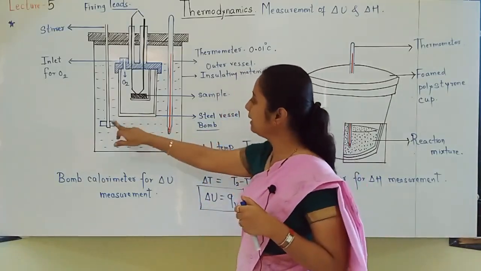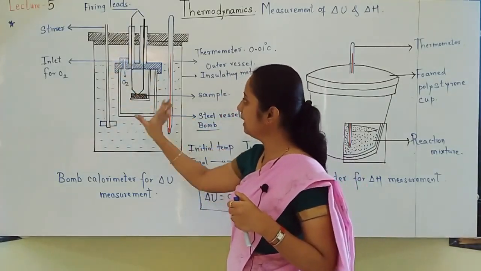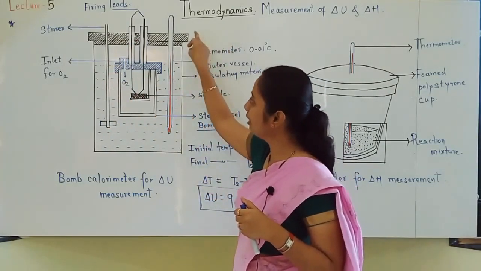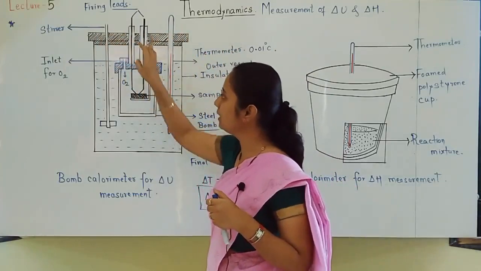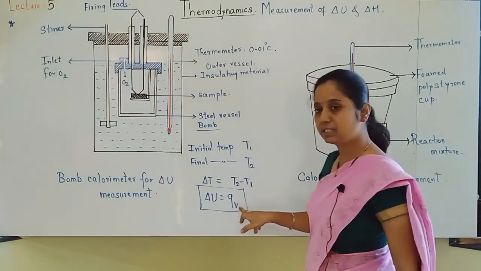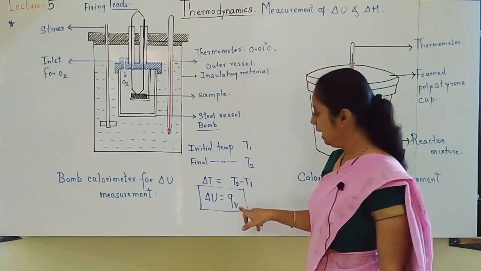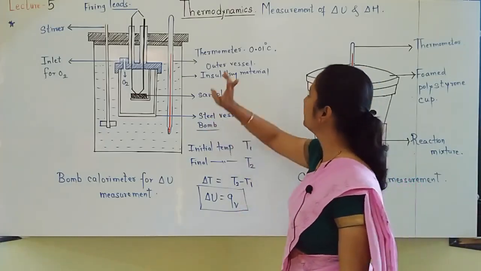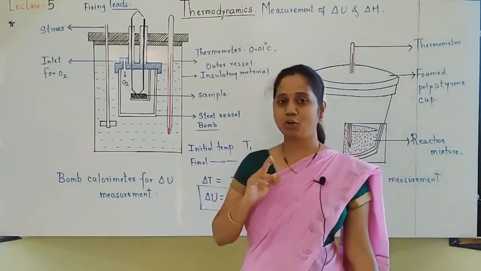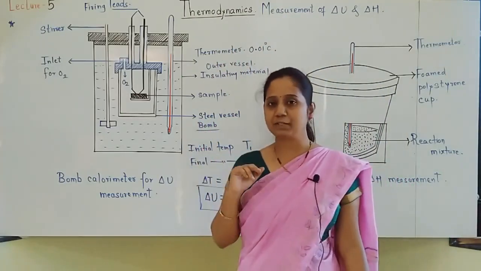And here is the stirrer for stirring and keeping the temperature of the water the same everywhere. Everywhere you can see that the walls are completely sealed, because the change in internal energy should be calculated at constant volume. So like this you should understand the measurement of delta U. The diagram must be drawn properly. The expression I will write, students.